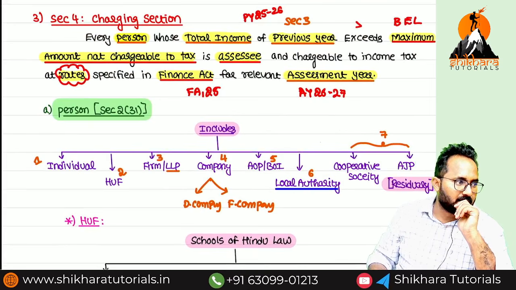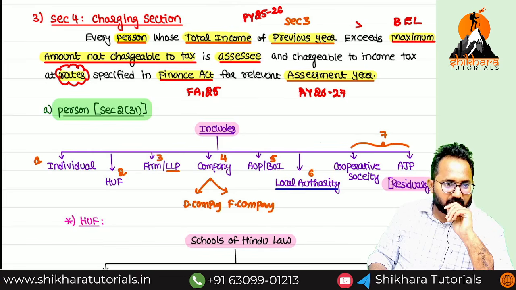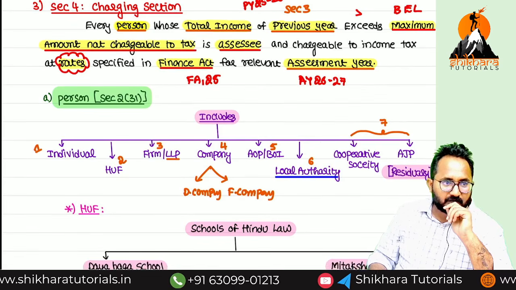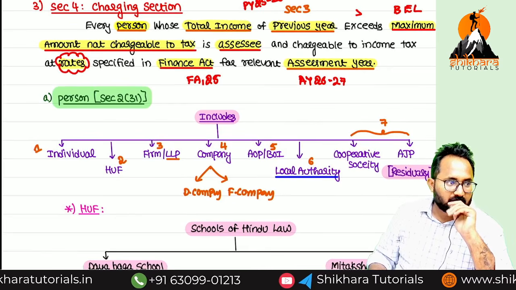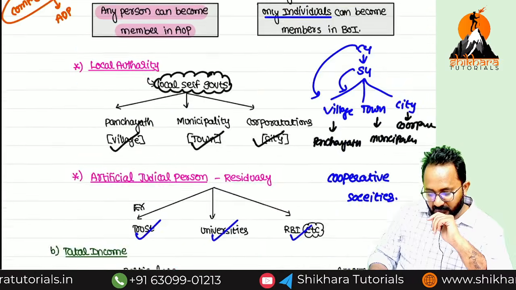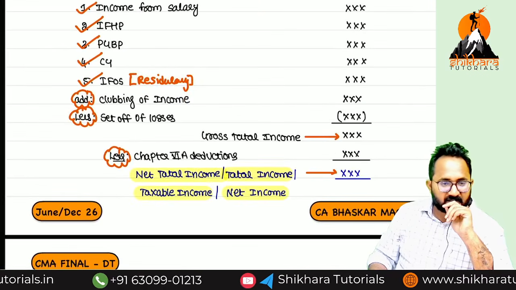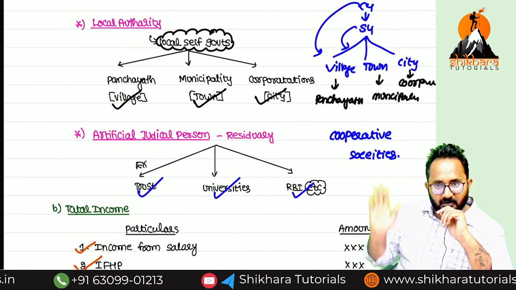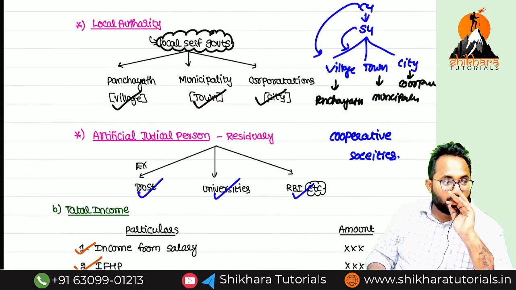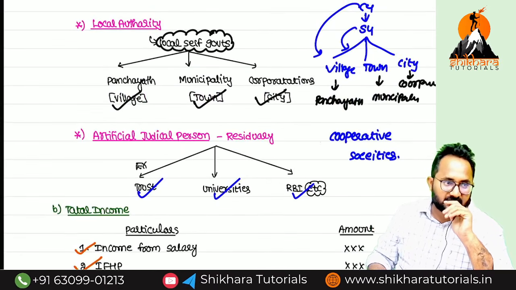Next, for every person, we have to find out the total income. Total income means the aggregation of 5 heads of income. Then after the clubbing effect and set off effect, you will get gross total income. From that gross total income we reduce the Chapter 6A deductions, and you will get the total income. For every person, do we check the total income of a lifetime? No. Only for a particular previous year we have to check.